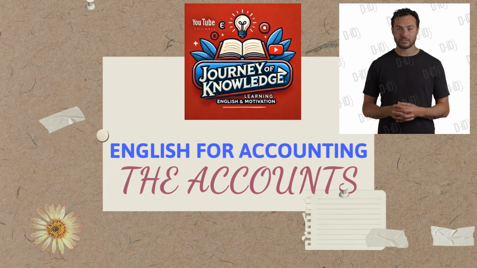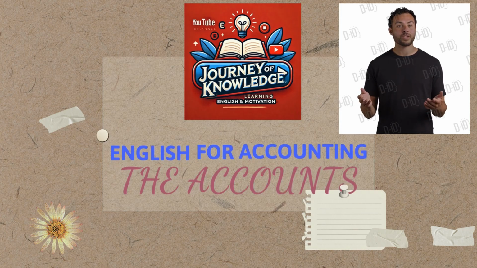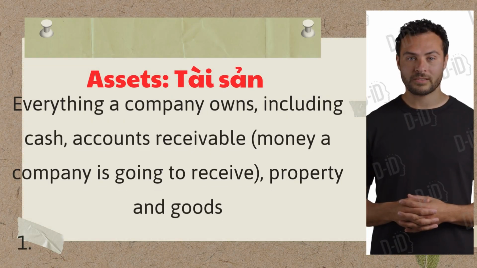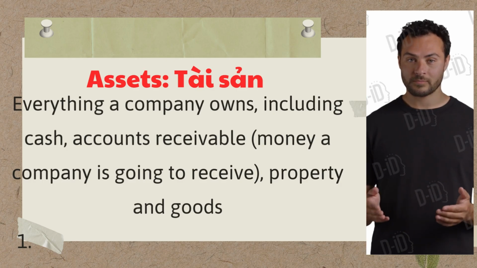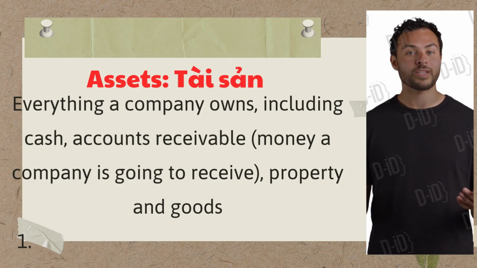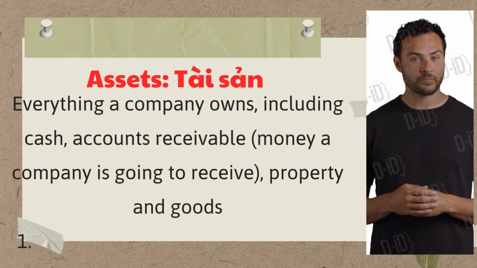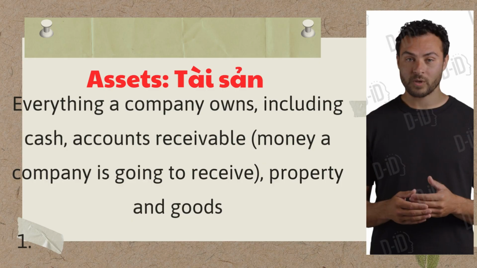Hello everyone. Today we will start learning vocabulary related to the field of accounting and apply it in the reading about assets. Assets: everything a company owns, including cash, accounts receivable, money a company is going to receive, property and goods.